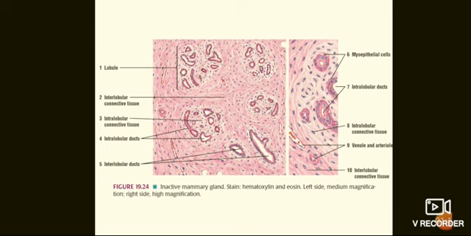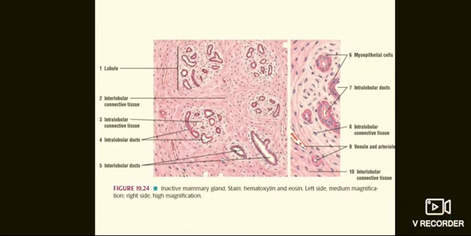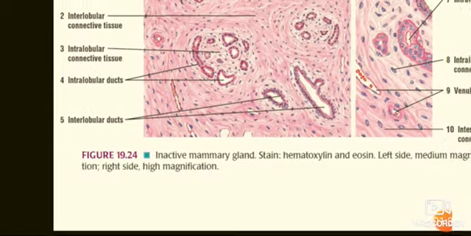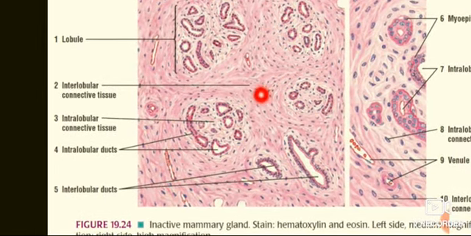The histological features of mammary gland depend on the activity of the gland. First, coming to the inactive mammary gland. The inactive mammary gland is characterized by the abundance of connective tissue with minimal glandular element.